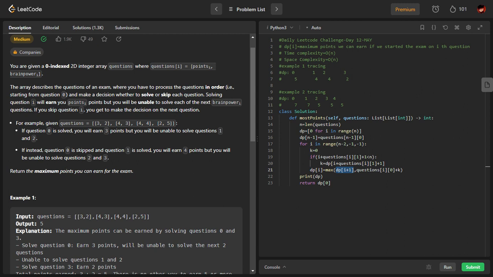And if I solve a question, what will I do? I will first of all add the points of the current question, that is the zeroth index, plus I'll add the points of the index from where we can again start solving questions. That is where K is coming into the picture. This is for the current question's points, and this is for the points of the next question from where we can start searching onwards after going through this particular break, which they are calling brain power. After taking this break, we can again start solving questions. That is coming from K. And this is possible only if this index is less than n. If it is not less than n, K will remain 0.